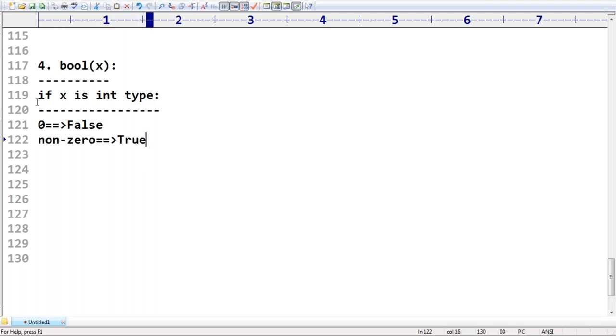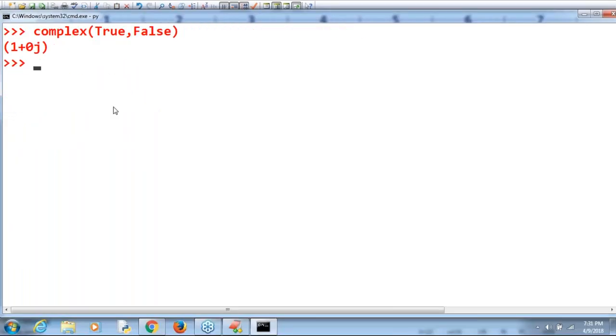Let me cross-check whether it is real or not. Bool of 0 I'm taking. What is the answer? Bool of 0. Have you observed it? 0 will be converted into Boolean type, and the answer is false. Okay.